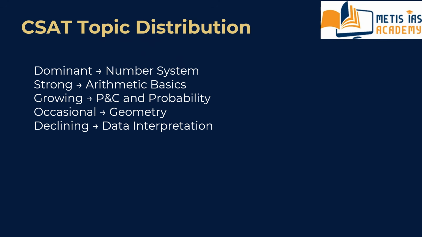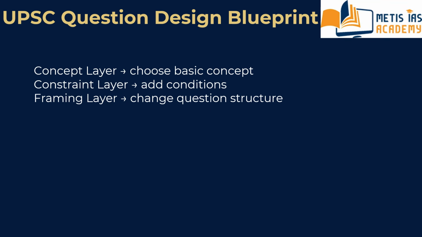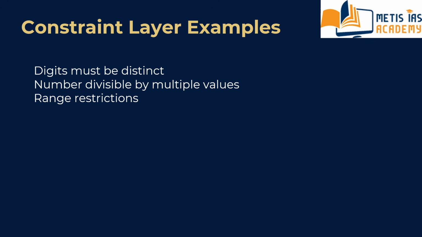Next, tier 3, occasional topics. Occasional topics are geometry basics, polygon diagonals, painted cube problems. These are often quick scoring questions.